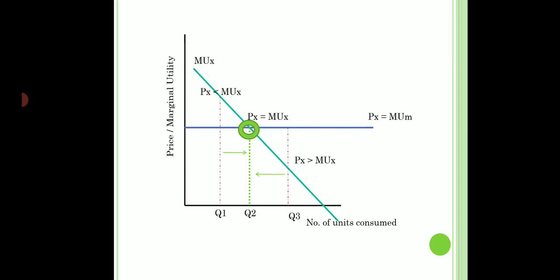So I hope this concept is clear to you. In the next video, we are going to move to the second law, that is law of equimarginal utility.